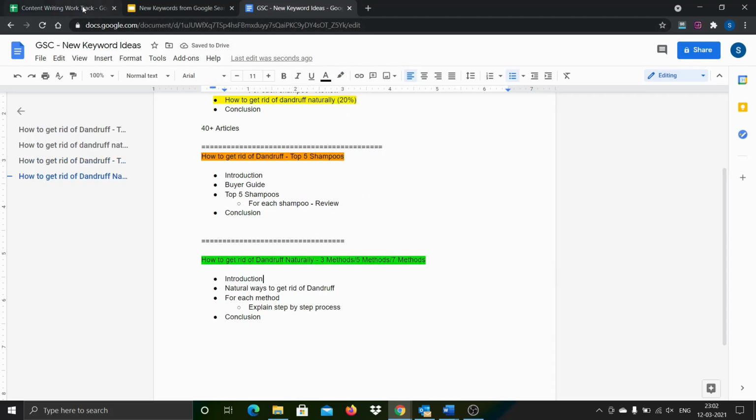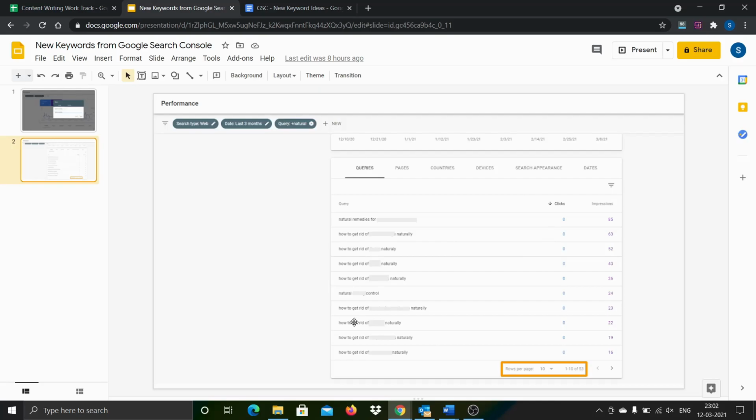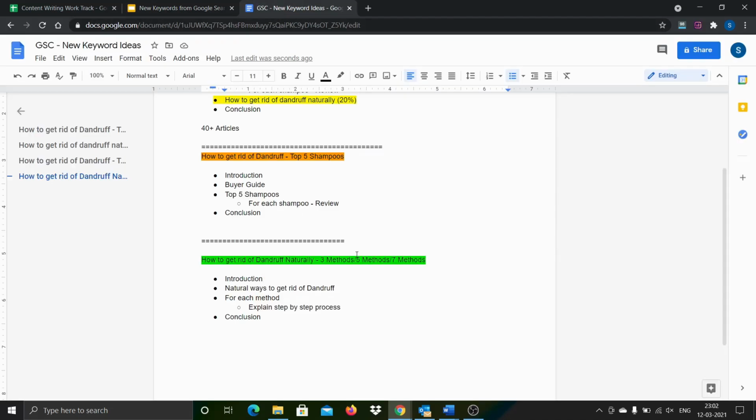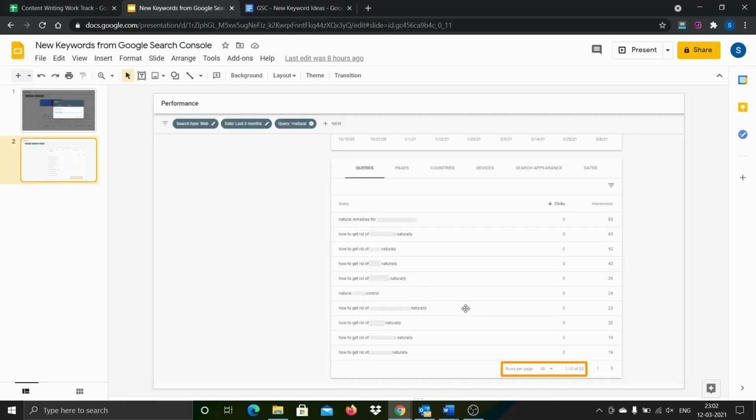You can see here, though there was no plan to create any article for site number 3, I went ahead and created one, because I felt there are already results appearing, and hardly any content there. It is only one paragraph, one section, as I showed here. If I don't strengthen that, then I may lose these rankings to some other site. That's how I realized it.